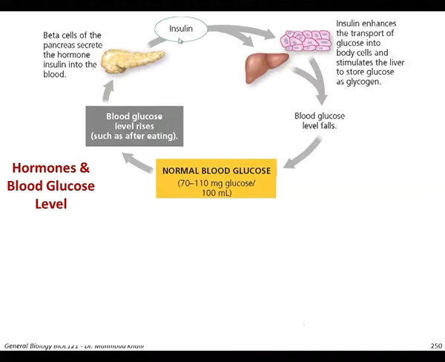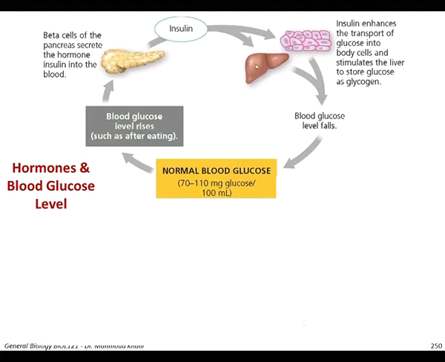The insulin will affect some target organs, especially the liver, and you can see as well cells that store glycogen in the liver and the muscles, for example.